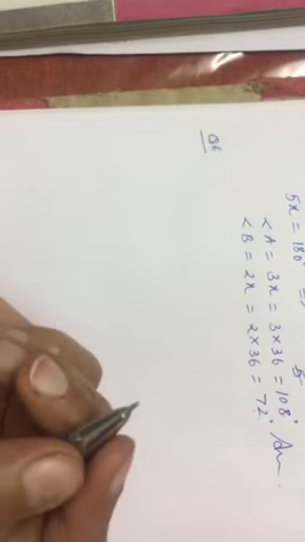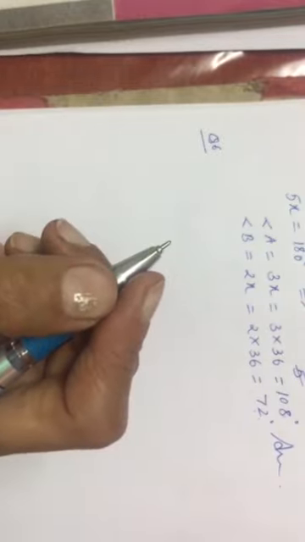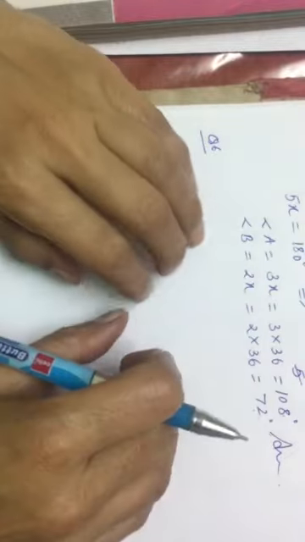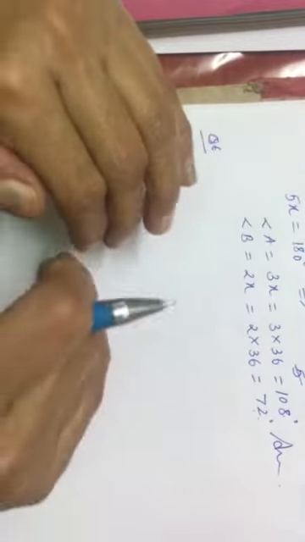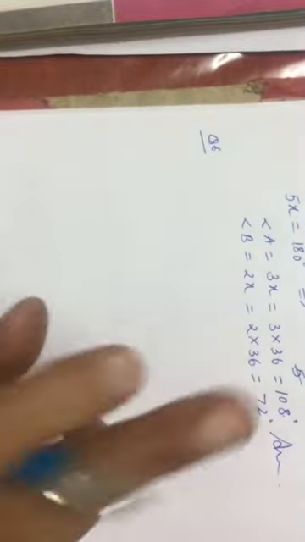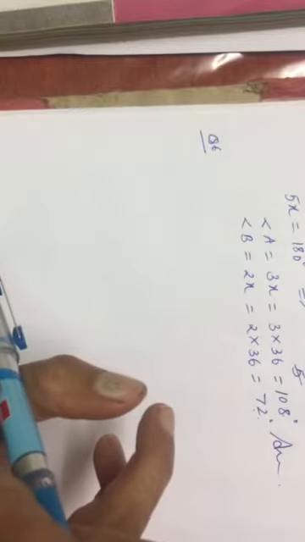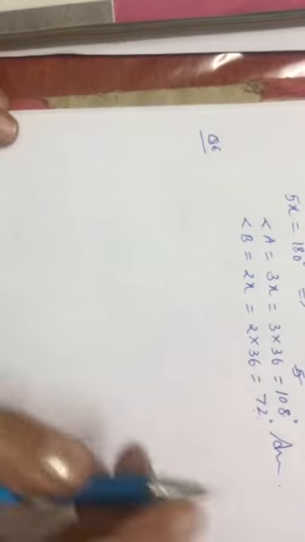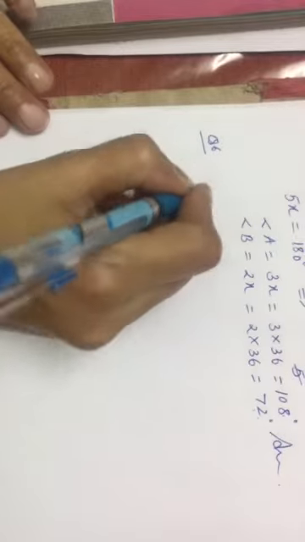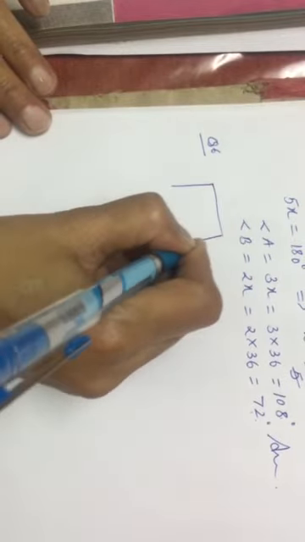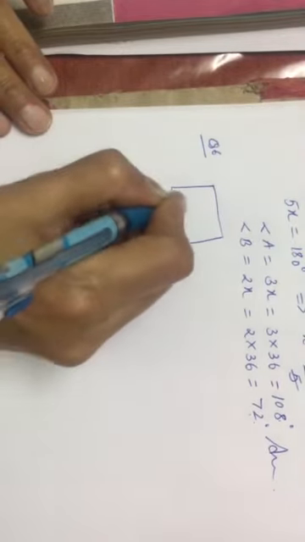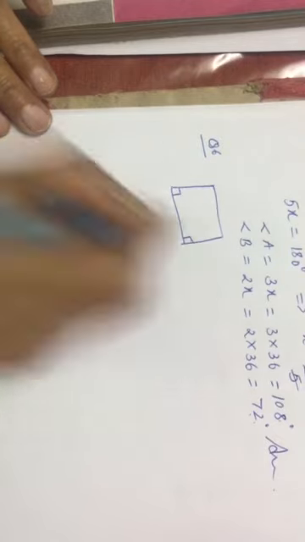What is question number 6 here? Two adjacent angles of a parallelogram have equal measure. Now you have to draw a parallelogram in such a way that the two adjacent angles should be of equal measure. Find the measure of each of the angles of a parallelogram. Now in this case, what type of figure are you going to get? Like this. The two adjacent angles are